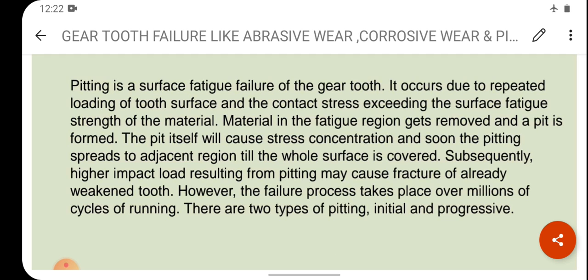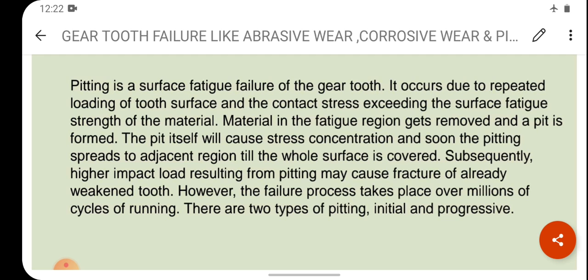You know that it is surface fatigue failure of the gear tooth. It occurs due to repeated loading of tooth surface and the contact stresses exceeding the surface fatigue strength of the material. The contact stress that is coming exceeds the surface fatigue strength of the material.